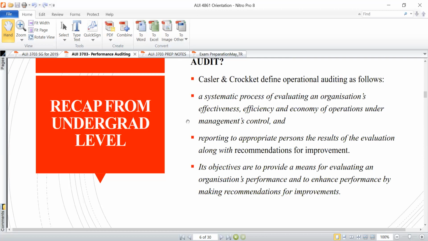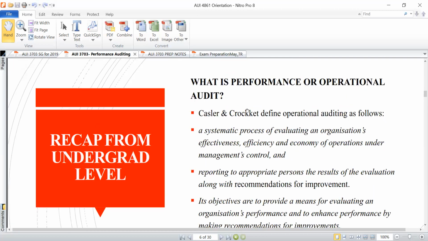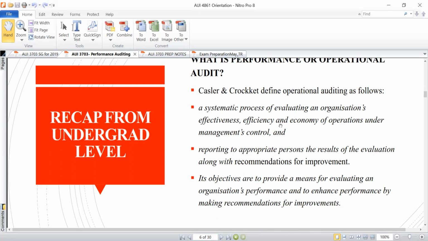Now there are other definitions that are given by certain philosophers. For instance, Kessler and Crockett define operational auditing as a systematic process of evaluating an organization's effectiveness, efficiency, and economy of operations under management's control, and reporting to appropriate persons the results of the evaluation along with recommendations for improvement.